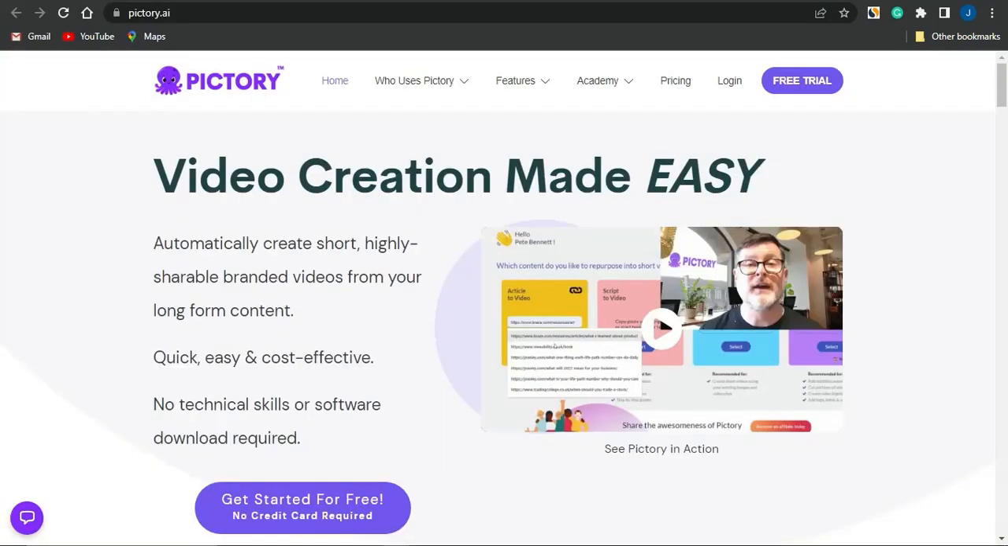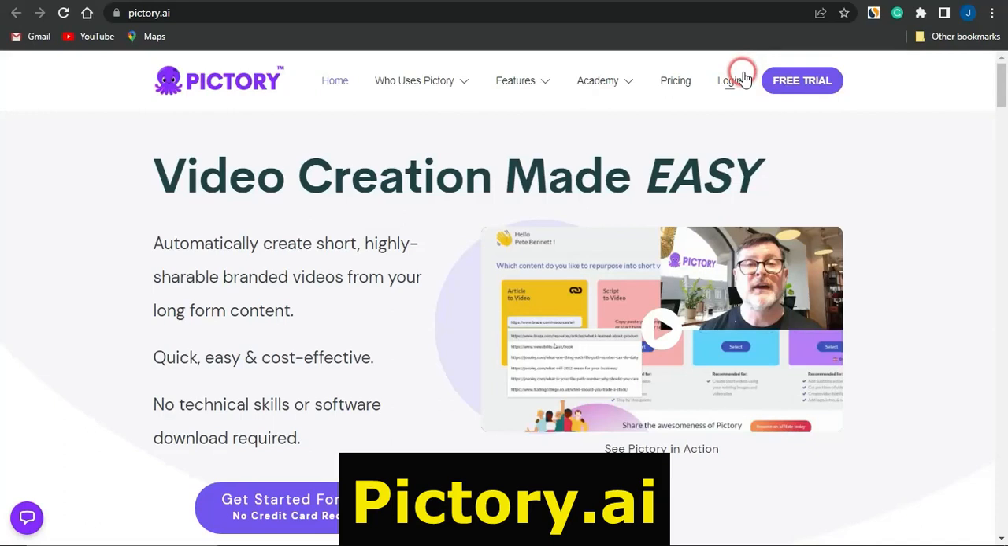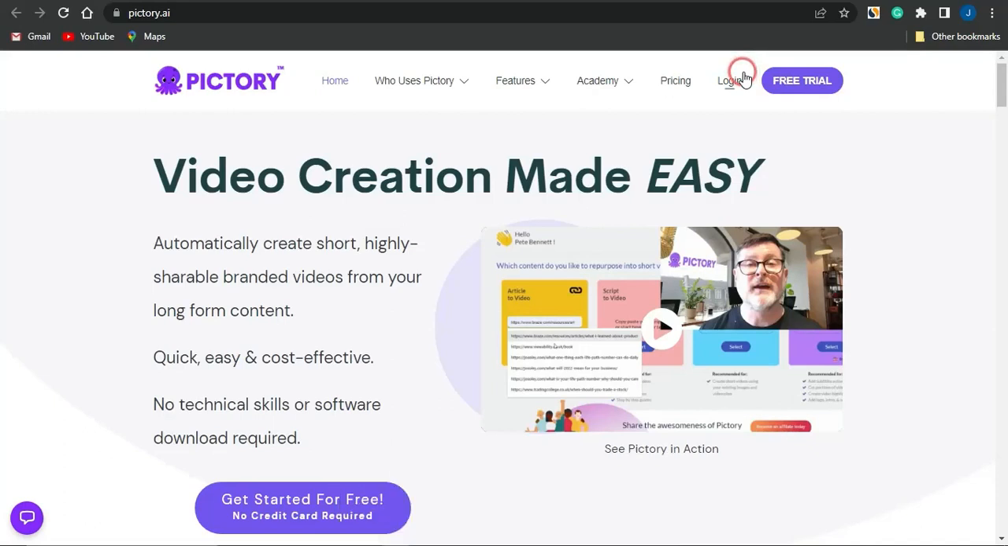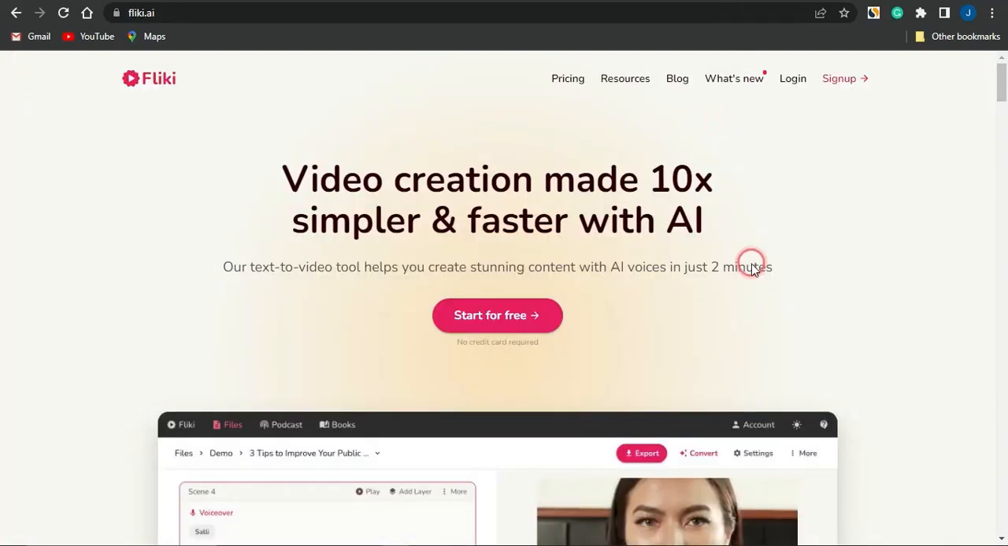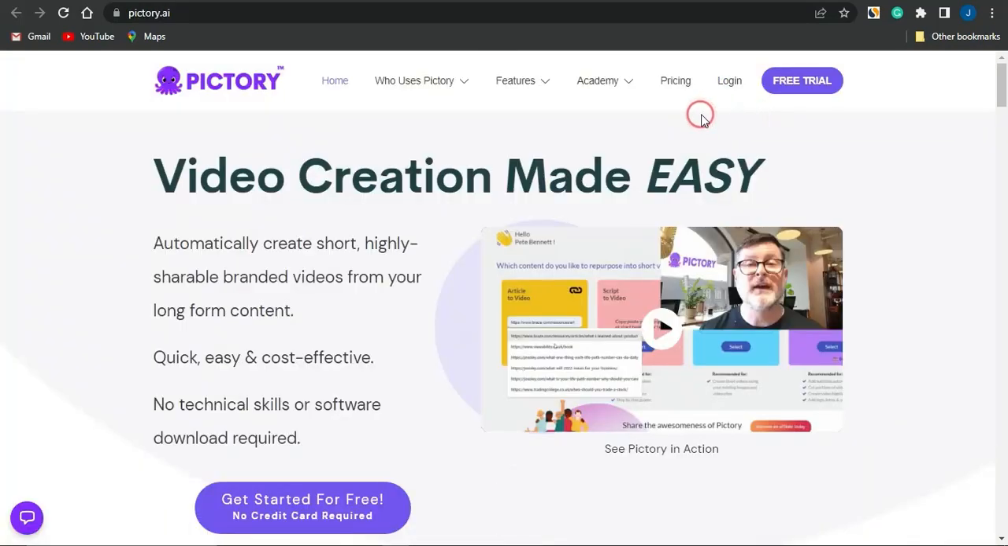Another amazing strategy which you could take advantage of is to head on to platforms like Flicky AI or Pictory AI and create videos, because these are video creation AI tools which you could use to create cool and amazing videos. With Flicky AI, you could create videos from text in about 2 minutes. With Pictory AI, you could do the same thing. You could automatically create short, highly shareable branded videos from your long form content, because it is quick, easy and cost effective. You don't need any technical skill or software download to create such videos.